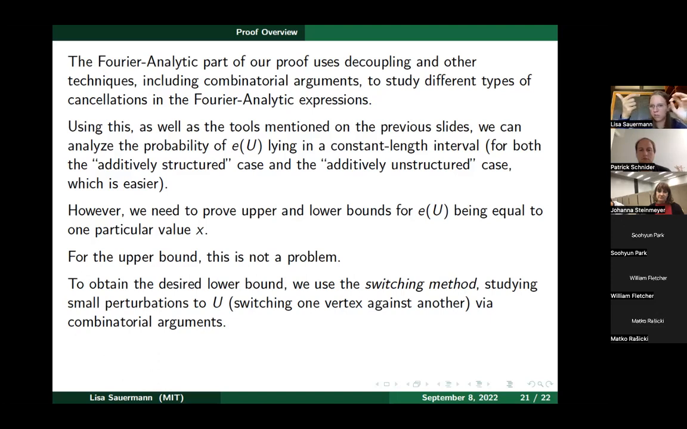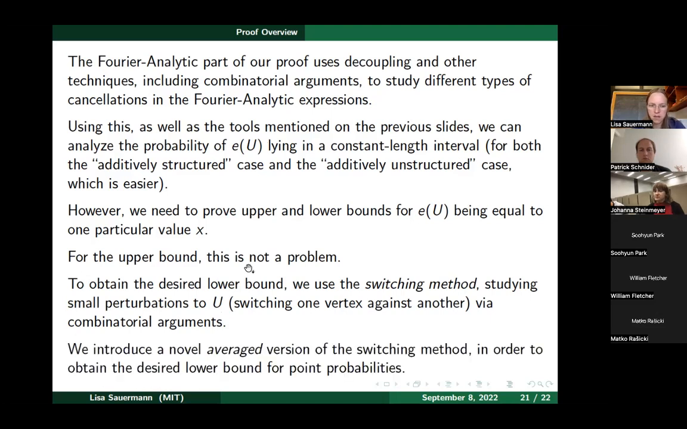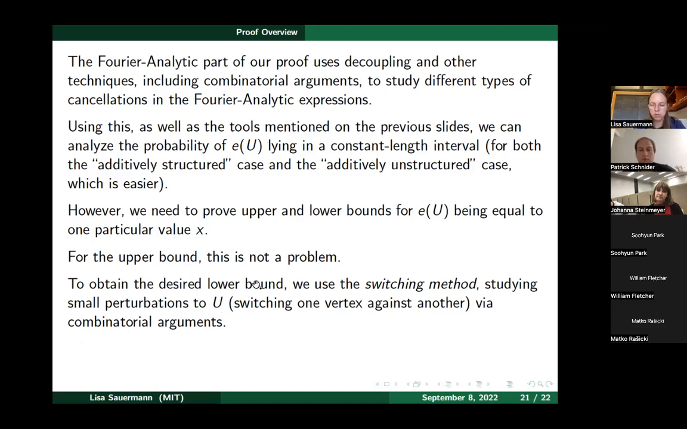So we switch one vertex against another one. And so we study the impact that has on this random variable E of U, so on the number of edges, via various combinatorial arguments. But normally when you use the switching method, what you do is you show, well, okay, you want to achieve, say, this X, and you want to achieve this X, and the probabilities are not too different because there's ways to switch one way and the other way.